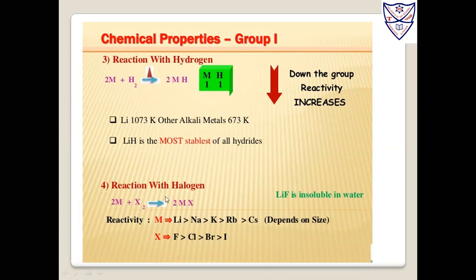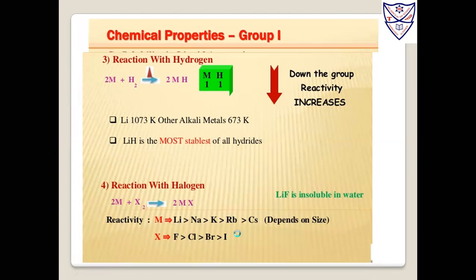The fourth one is reaction with the halogens. Halogen is here X. X means fluorine, chlorine, bromine and iodine. Fluorine is the most reactive. It is just opposite of group 1; halogen is in group 17. So here LiF, LiCl. LiF is insoluble in water, right? The reactivity you can see here depends on size. Lithium, sodium, potassium, rubidium and cesium, and here fluorine is the most reactive.